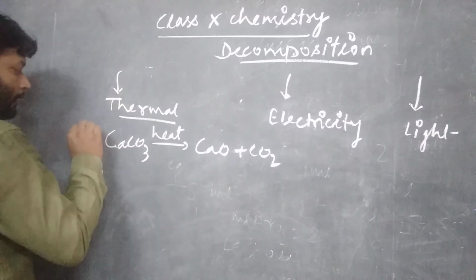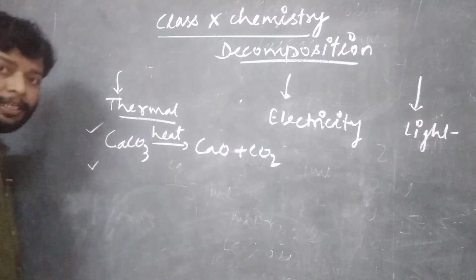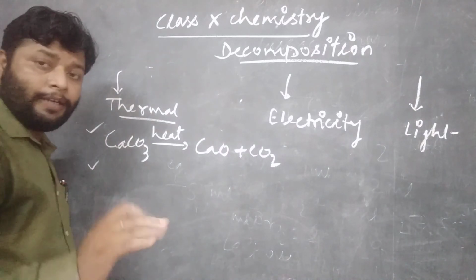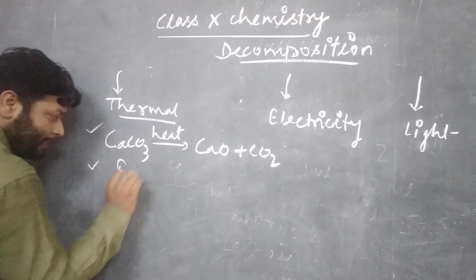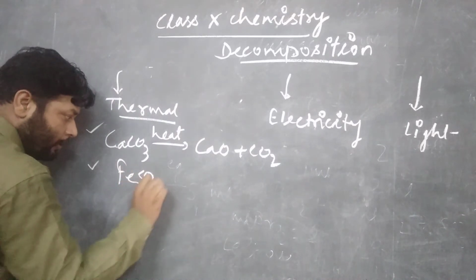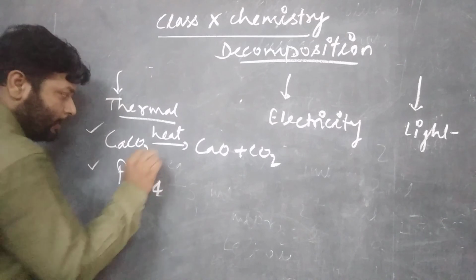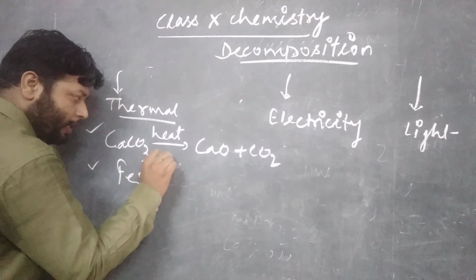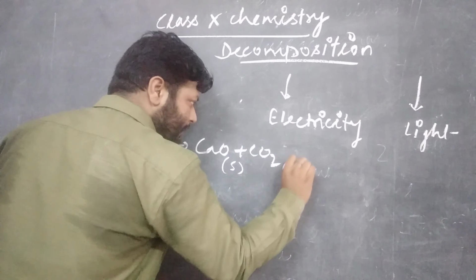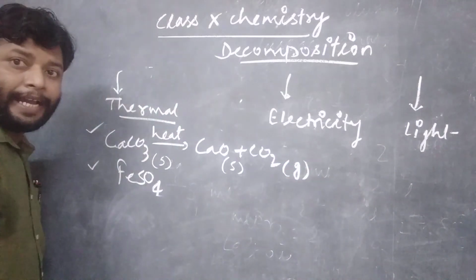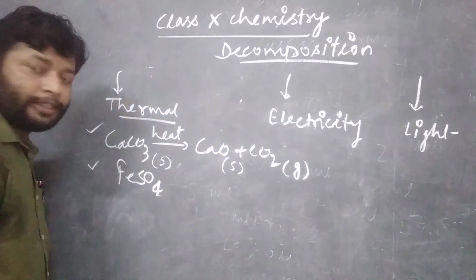Students, the second reaction is very important from your board point of view, which is ferrous sulfate, a solid. The calcium carbonate also was solid, calcium oxide also was solid, and carbon dioxide was a gas released during the reaction.